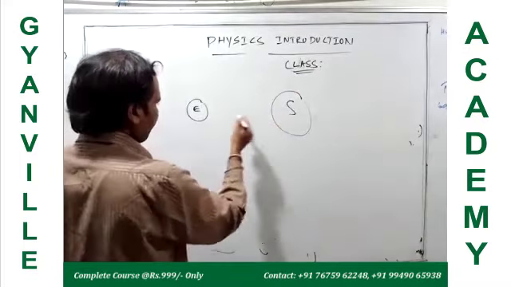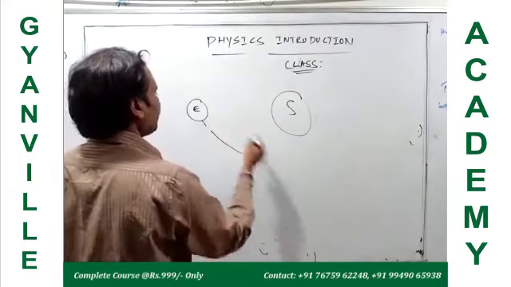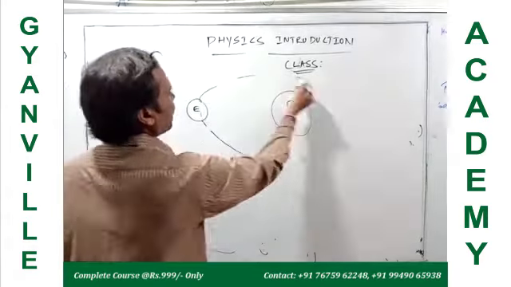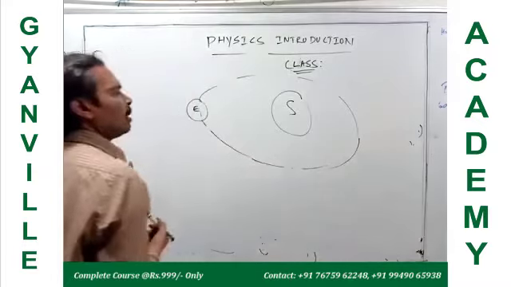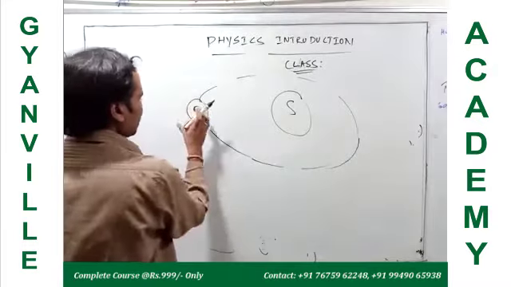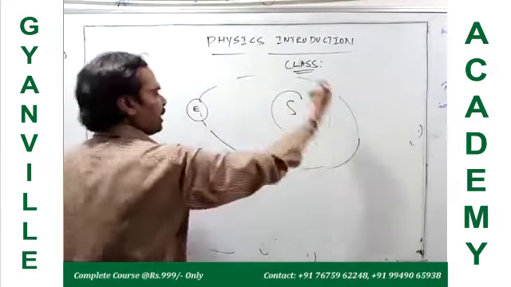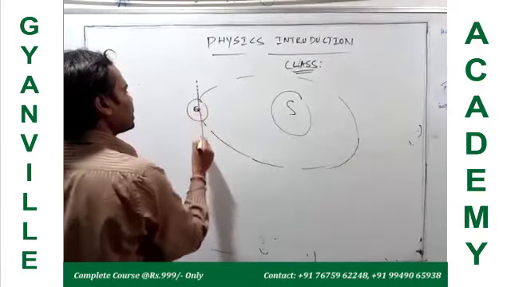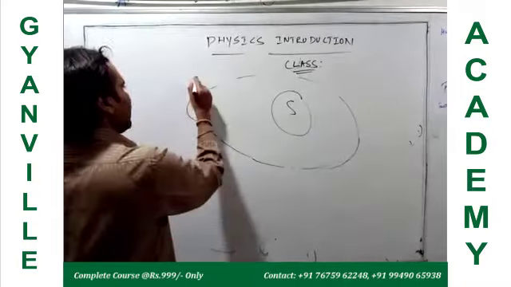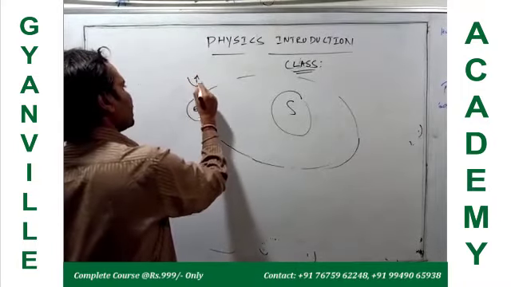About this sun, Earth is moving in an elliptical path like this. While this Earth is revolving around the sun, it is also rotating about its own axis.